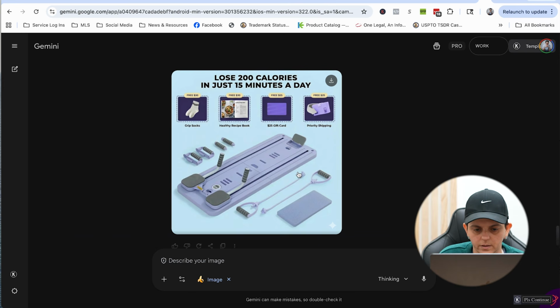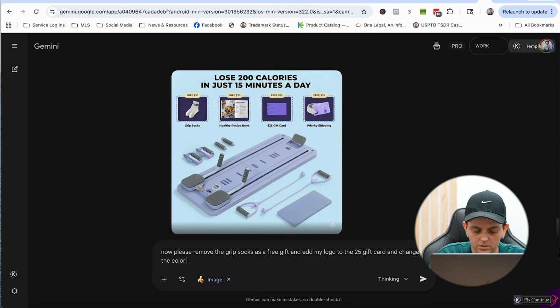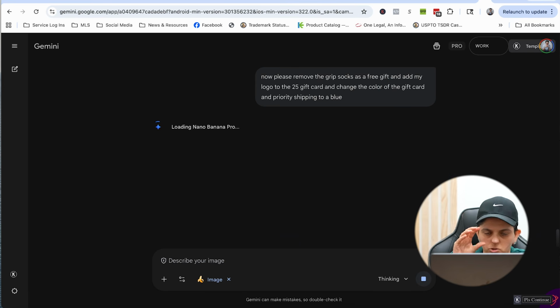So it created this. Now what you could do is tell it, now please remove the grip socks as a free gift and add my logo. You would have your logo, right, on the $25 gift card, and change the color of the gift card and priority shipping to a blue. Now you guys can obviously do this, right? This one is a little bit more difficult because they have the free gifts, so I'm fixing those.